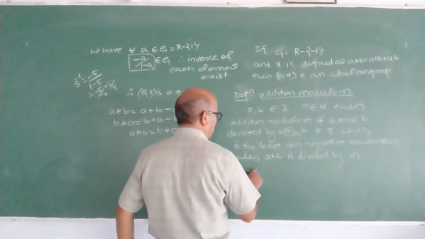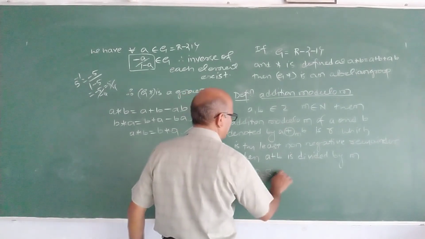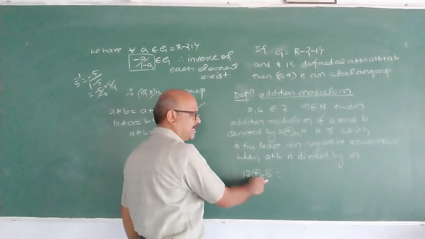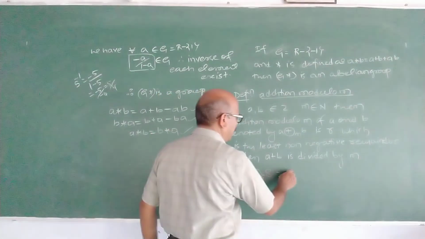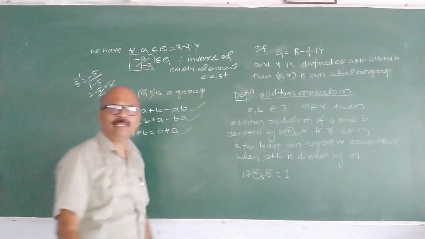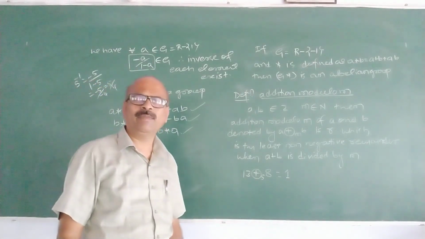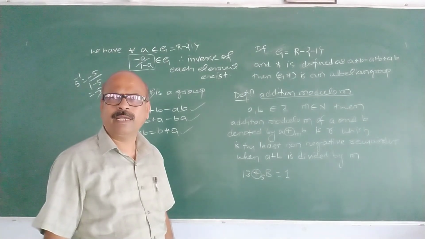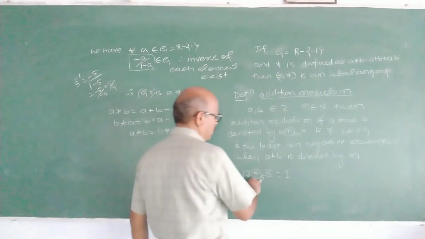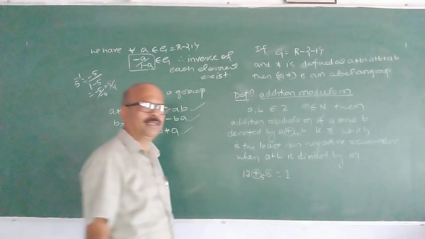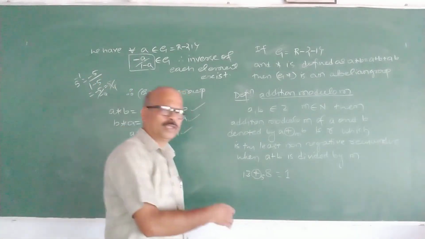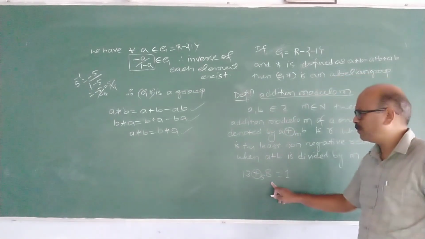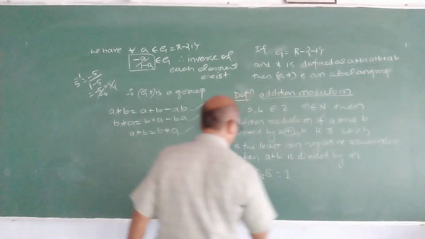Addition modulo 5 of 13 and 8. 13 plus 8 is 21, divided by 5, you have to take the remainder. Remainder is 1. Also, while finding the remainder, R should be non-negative and less than 5. We use the division algorithm here.